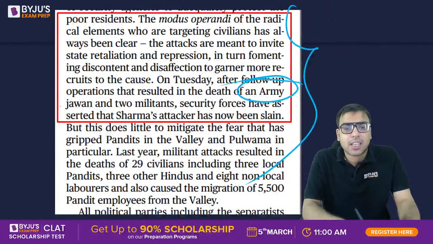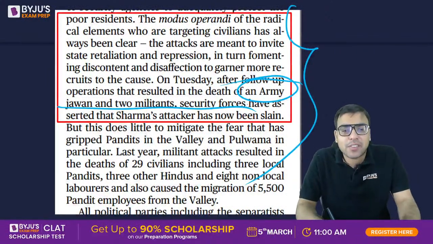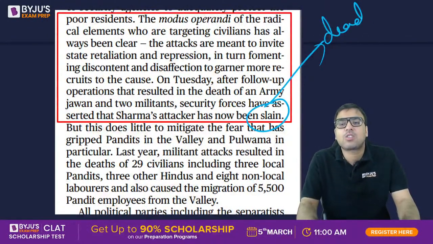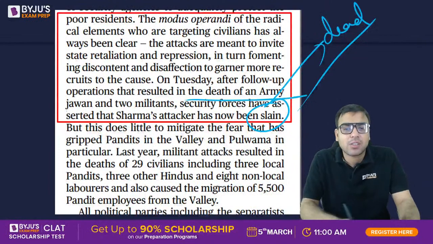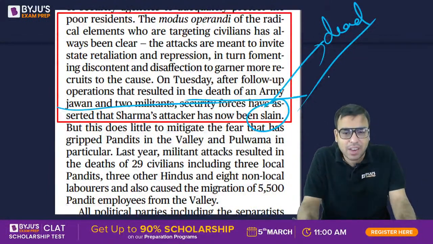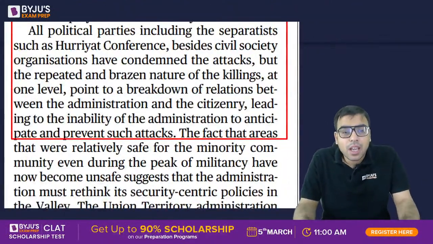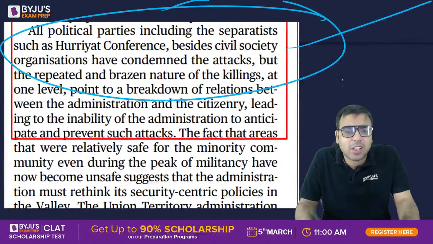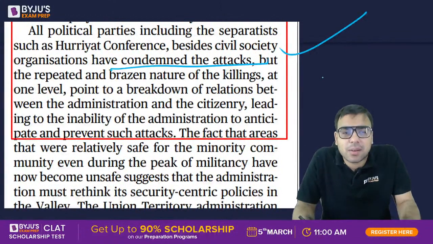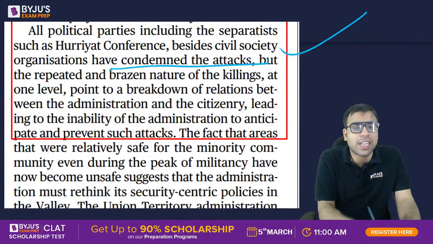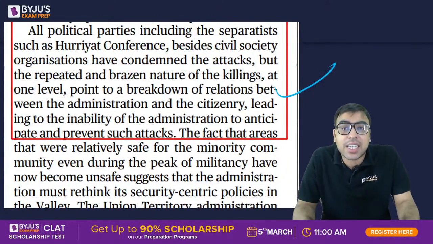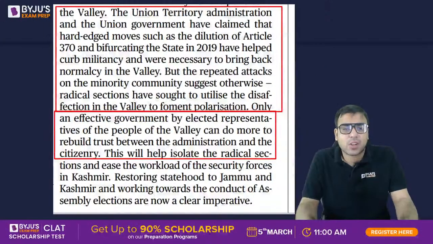The army has said that 2 militants, security forces have asserted, Sharma's attackers have now been slain. Slain means shot dead. So those who have attacked are now dead according to this article. Okay, so just have an idea about this. Then all political parties, including separatists and the Hurriyat Conference, besides civil society organizations, have condemned the attack. But the repeated brazen nature of the attack points to a breakdown of relations between administration and citizenry. So repeated attacks are happening and nothing effective is being done. That is what it is.